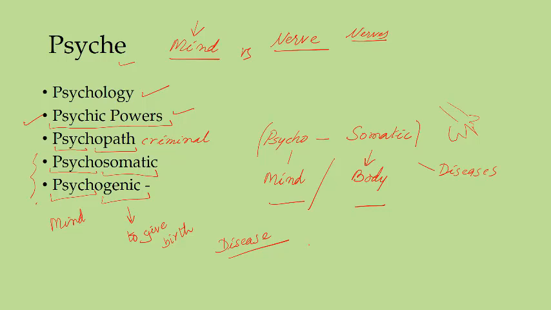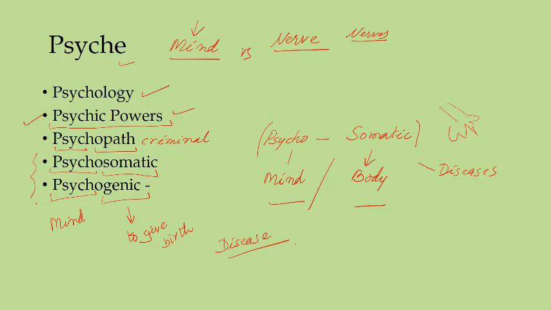What will we call that cancer, psychogenic cancer. So anything which is generated from mind is called psychogenic. You can have psychogenic problems also, psychogenic illusory diseases. Some people might think they have some problem which is not actually there.